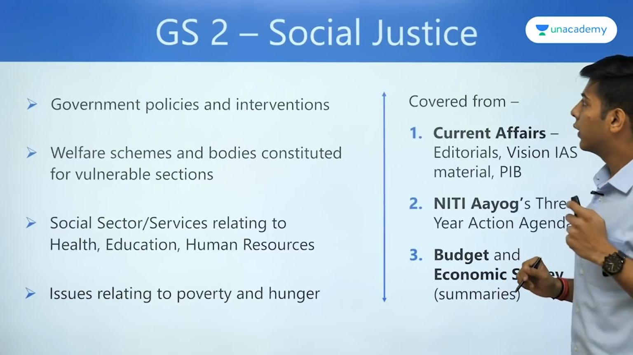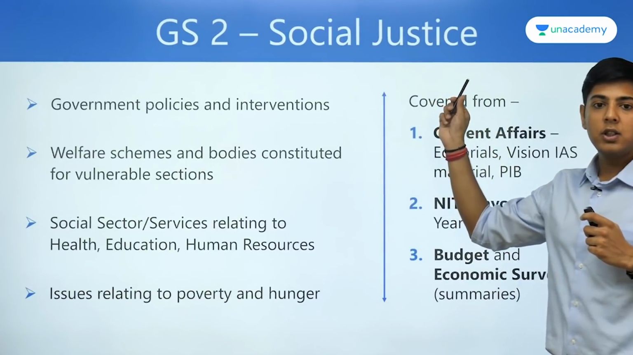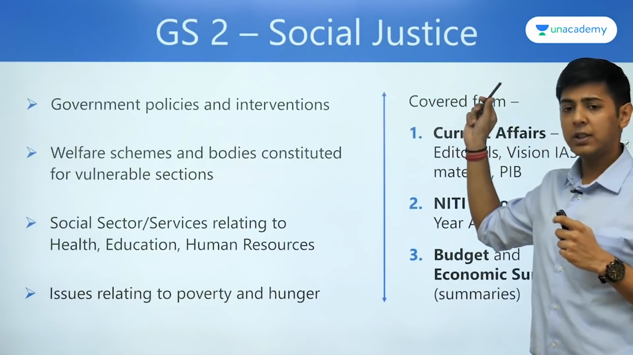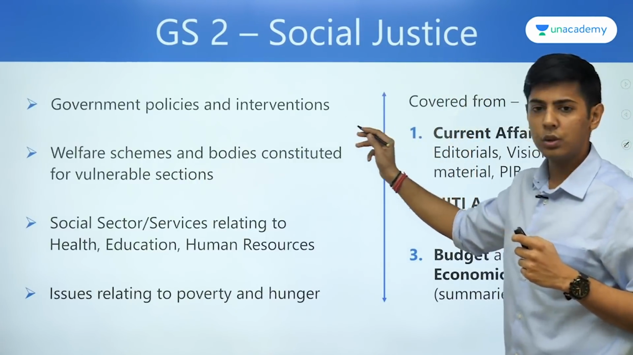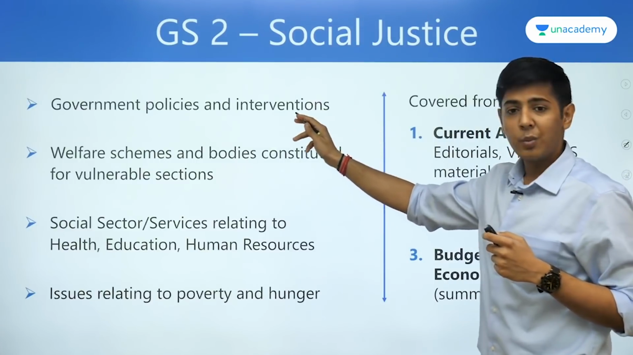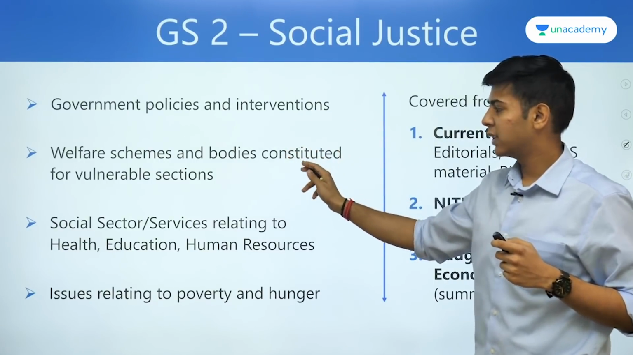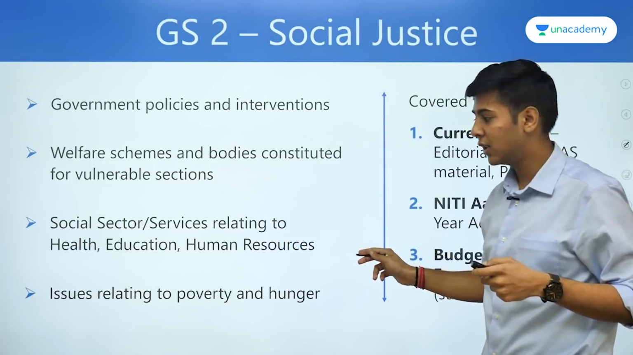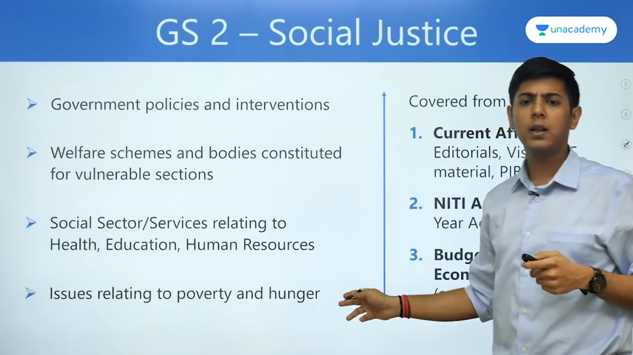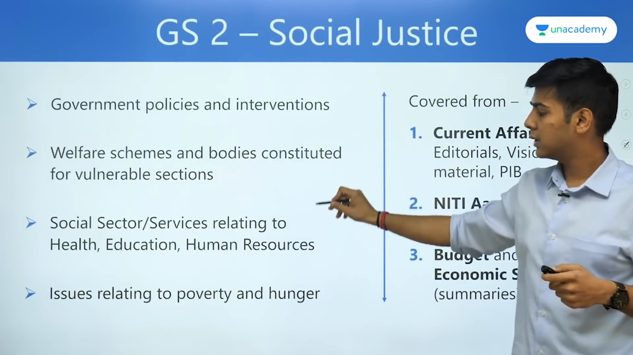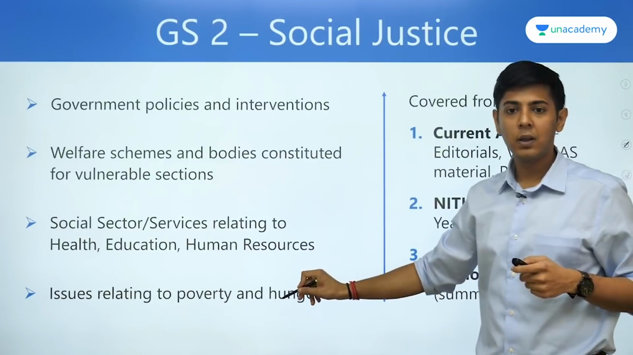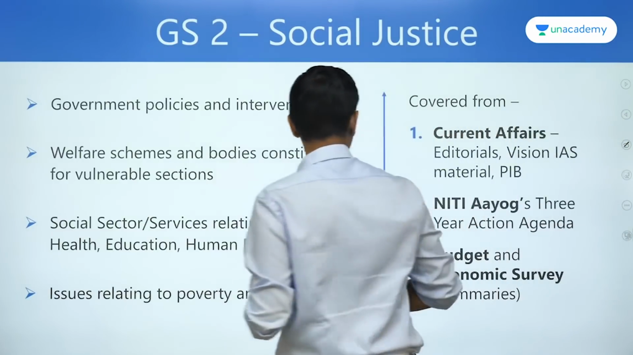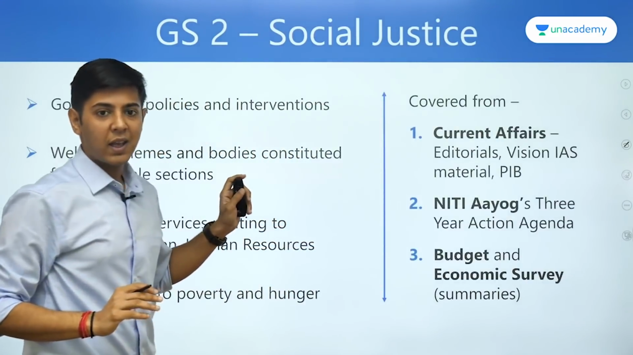Okay. So moving on. There is another topic in GS2 by the name social justice. So this is again an important topic which includes segments like the government policies and interventions, welfare schemes, the social sectors and services related to health, education, and finally issues related to poverty and hunger. I have taken these words from the syllabus itself, right? So these are included in this particular section, social justice. So again, this is a very dynamic section.